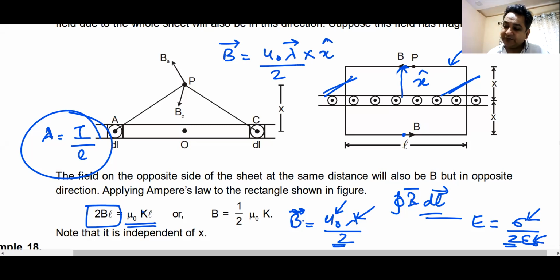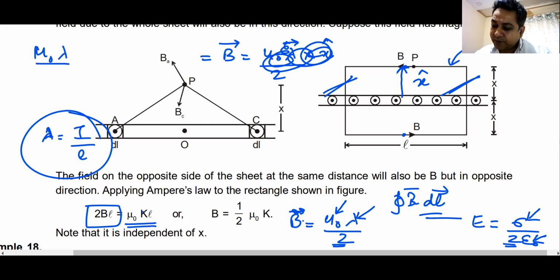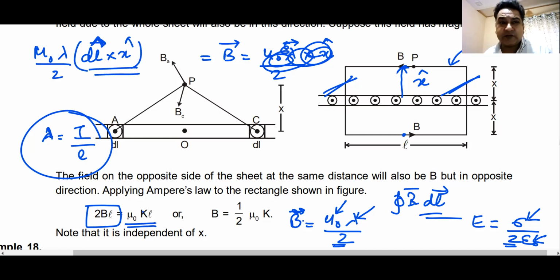Are you getting my point? It's lambda cross X. Okay. If I take lambda as a vector, else I have to take DL as a vector. So if you don't want to write it like this, you can write it like this. That is equal to mu naught lambda by 2 DL unit vector cross X unit vector. You need to have cross product of two unit vectors, where DL vector is the current carrying element in the direction of current. Got it? So either you can write it like this, or if you take lambda as a vector, you can write lambda cross X unit vector. Okay?